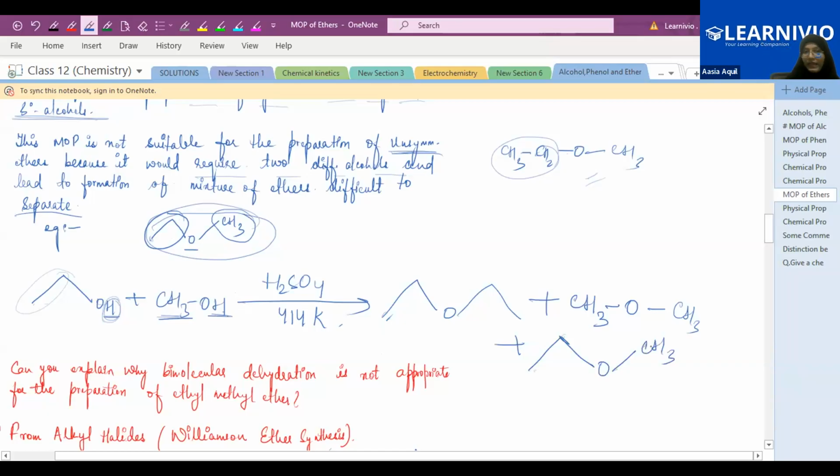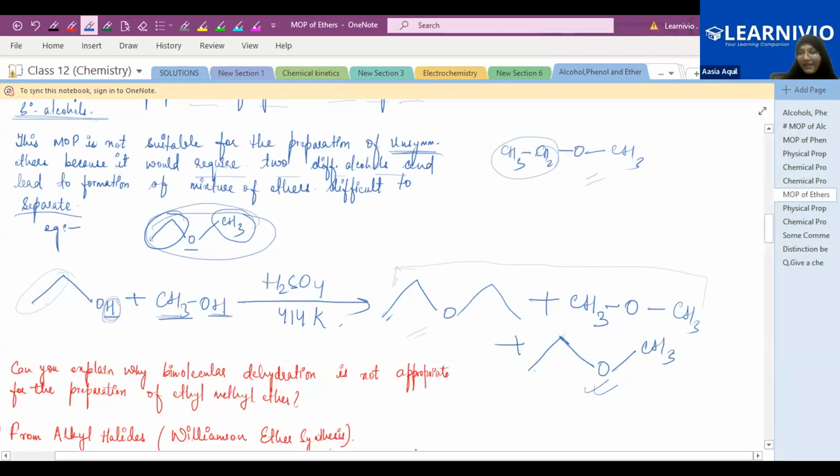That's why this method of preparation is not suitable for the preparation of unsymmetrical ether, because these two are not the desired ones. You don't need these two products, but you are getting a mixture of these three ethers.